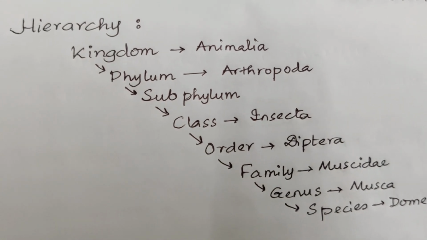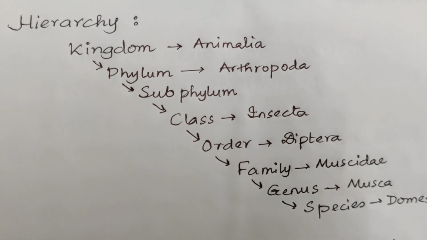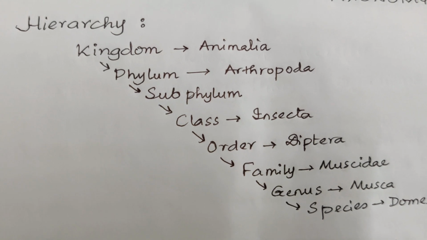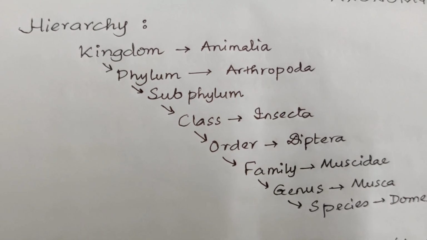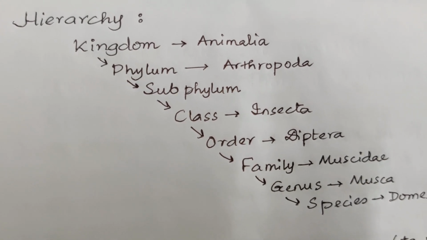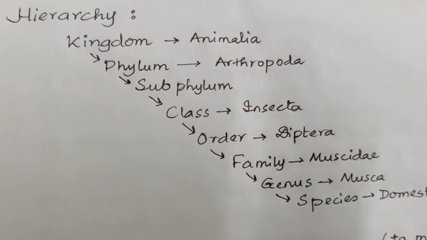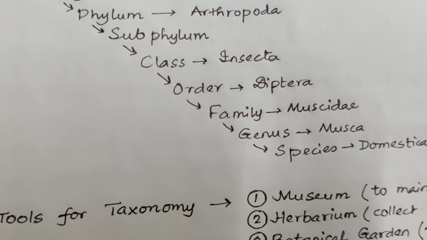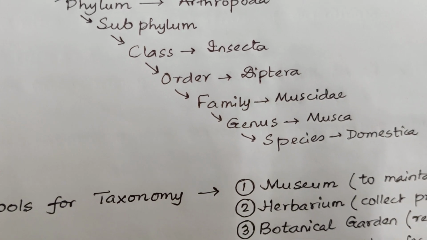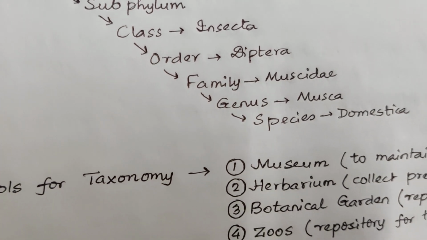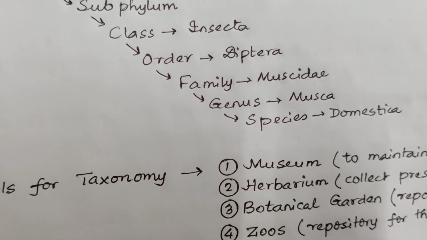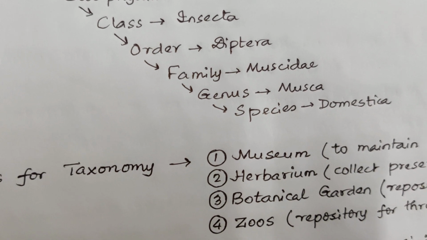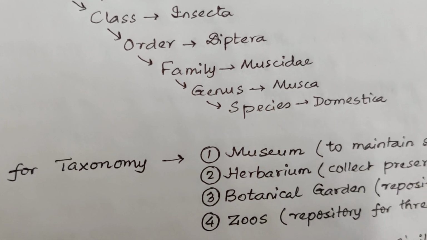Here we have already spoken about hierarchical classification. This is part 2 of that chapter. In case of hierarchical classification, if we want to classify housefly, what should we do? In kingdom we write Animalia. Phylum, it is Arthropoda. Its class is Insecta because it all belongs to insects. The order is Diptera. The family is Muscidae. Genus is Musca and species is Domestica.